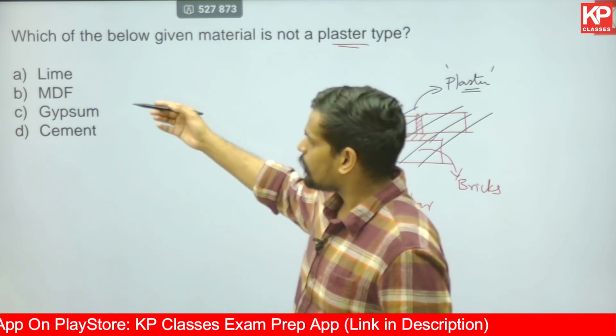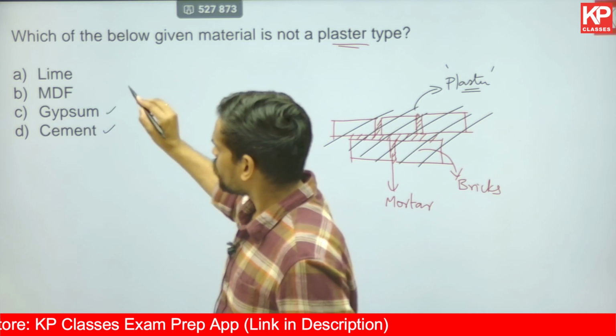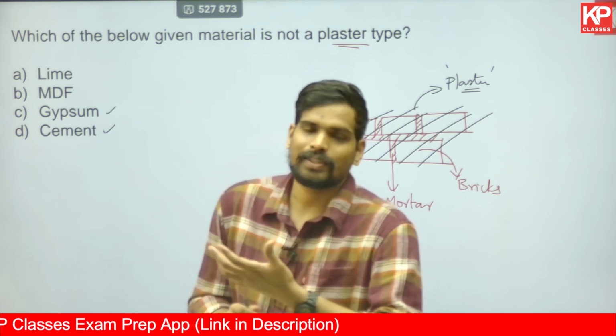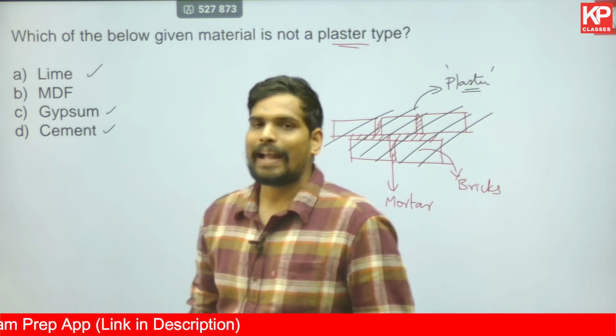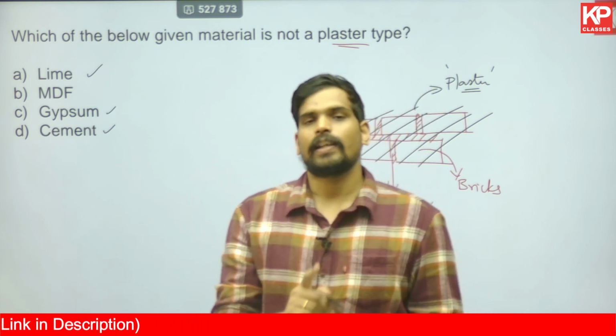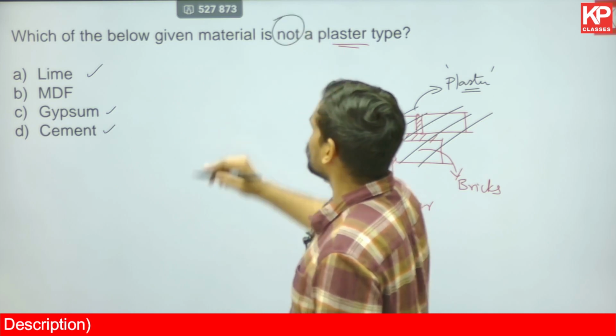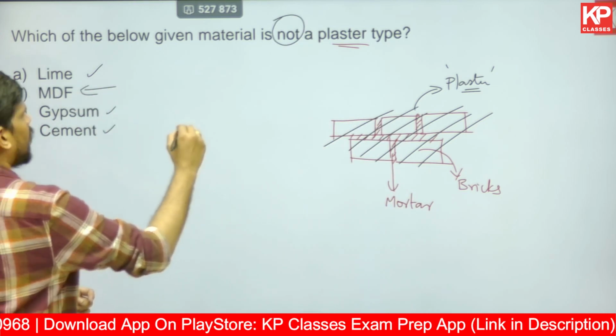Lime plaster, MDF, gypsum, cement. Cement is used in plaster, gypsum is used in plaster. Gypsum is nothing but calcium sulfate that is used as a plaster. Lime, calcium oxide, that is also mixed with water and is used as plaster. The correct answer for this, which is not used as a plaster, is MDF, which is medium density fiberboard.